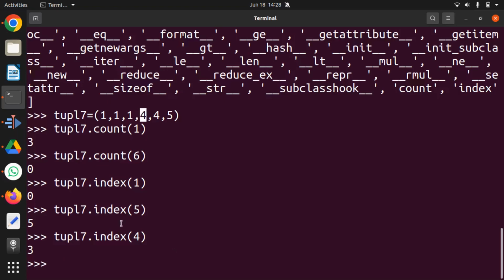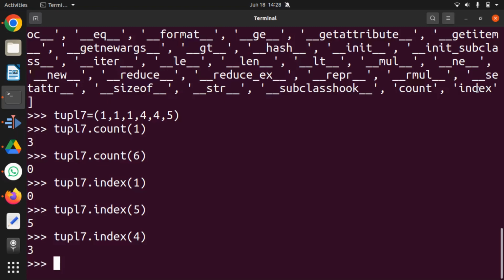Alright, so those are the only two methods available inside a tuple because there is nothing else you can do with it. There is no modification possible. So there are only two things that you can have. You can get the count, the repetition of a certain element, and where a certain element is actually existing inside the tuple.